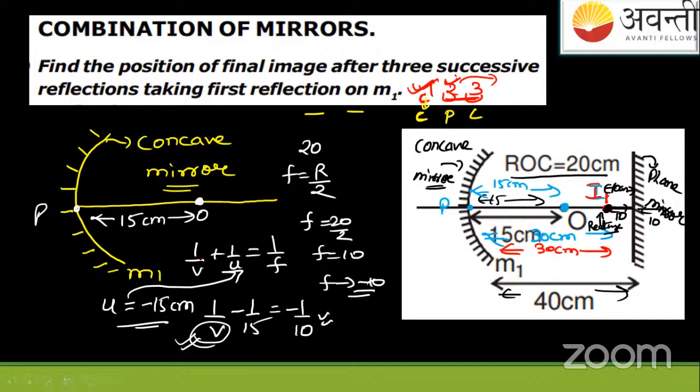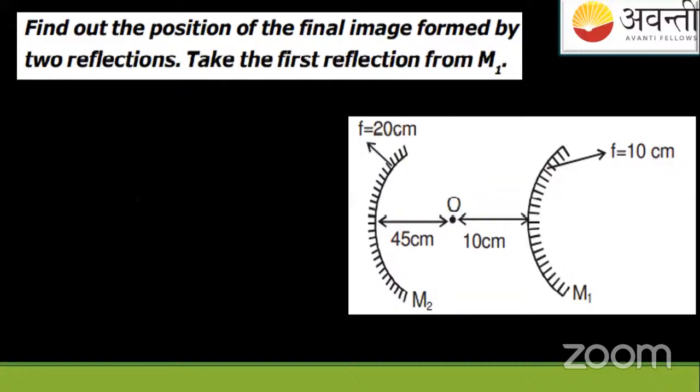Now let us see the second question. So the first question in the series of this combination of mirrors is completed. Now we'll see the second question here. You're having two mirrors here. Concave mirrors again, I'm using the black color. Concave mirror one. Is it concave or convex? Are these two mirrors both concave, both convex, or one concave and the other convex? What do you say? Anyone of you?